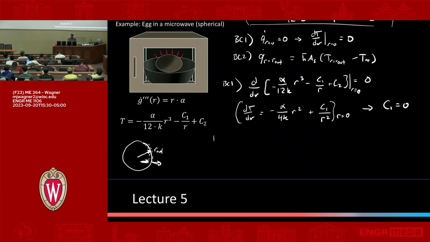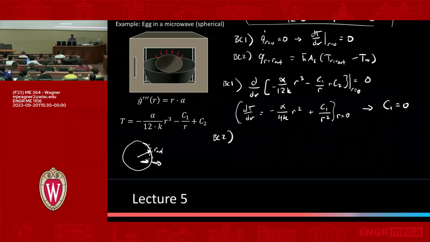So let's look at the other boundary condition, BC2. We already kind of started that out: Q dot at r equals r out equals h bar A_s times T at r equals r out minus T infinity, and substitute in the temperature expression. Let's just write it here.